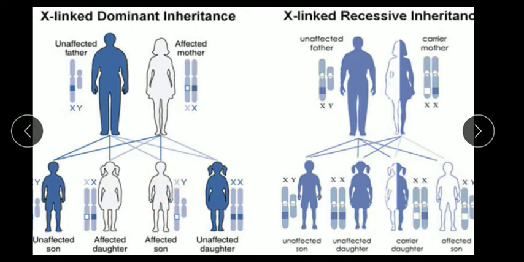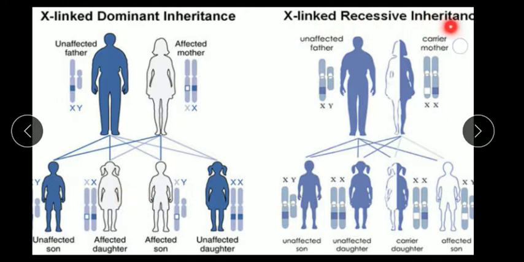So in X-linked dominant inheritance, only one defective gene is enough to cause the disease, both in males as well as in females. Okay, this is the thing we must understand here.